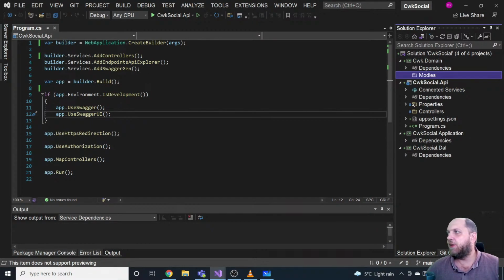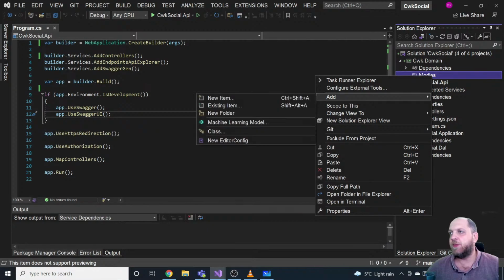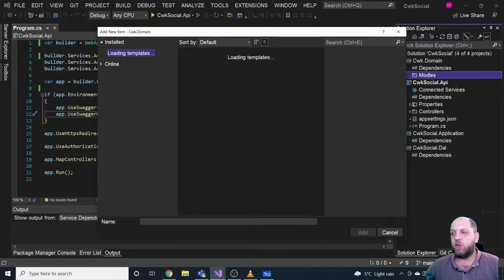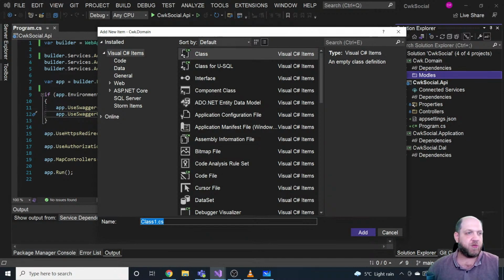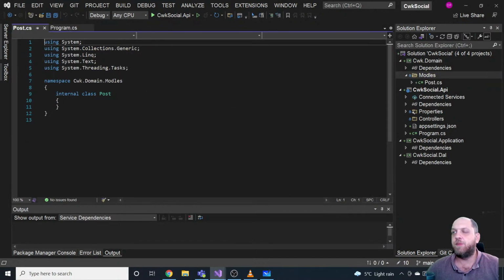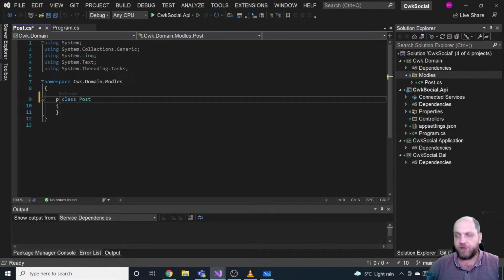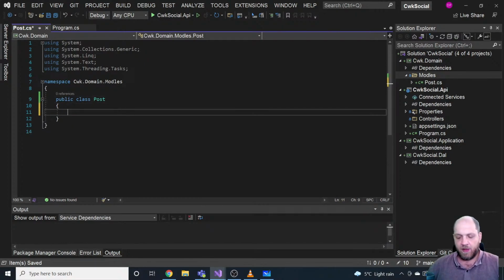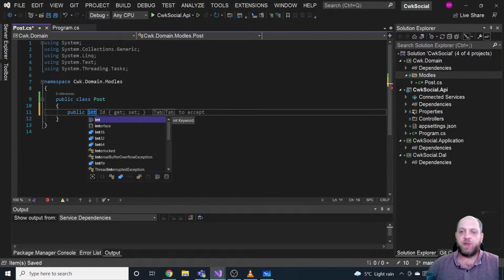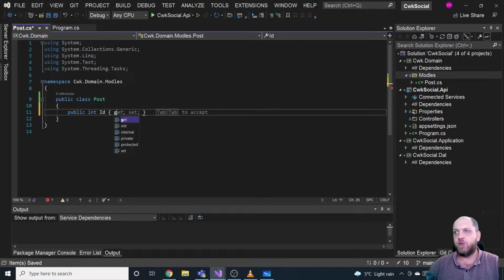And at this stage, I really wouldn't concentrate a lot on the domain layer itself. What I would like to do is just have here, as we will build a social network API, we'll try to implement all the Facebook functionality in our API. Everything's around posts. So let's have a model that is like a post, but it's not internal because we want to use it publicly. So it would be a public class, and let's have a public int, though we might use string here, but we can change that later when we introduce the database.